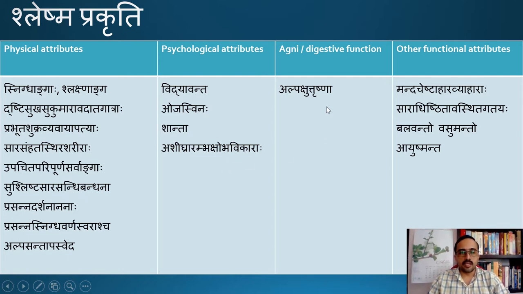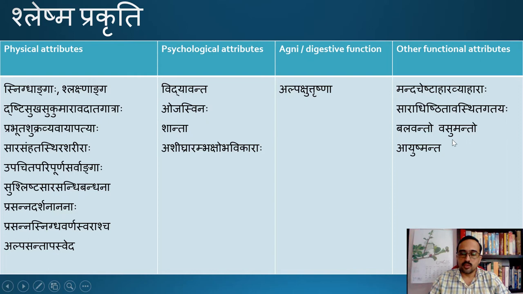Alpa Kshutrishna, regarding his digestive function, usually he has a mild appetite and mild thirst. Other attributes like Manda Cheshta Ahara Vyahara, whatever activities the person does will be very slow in nature. Saradhishtita Avastida Gadeha, his gait will be very stable and well grounded.